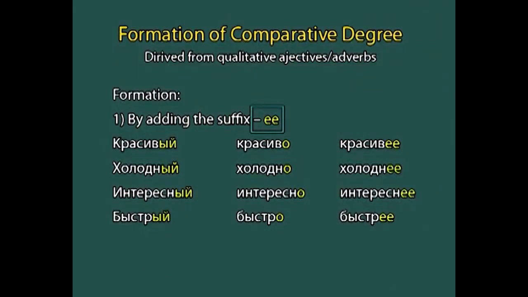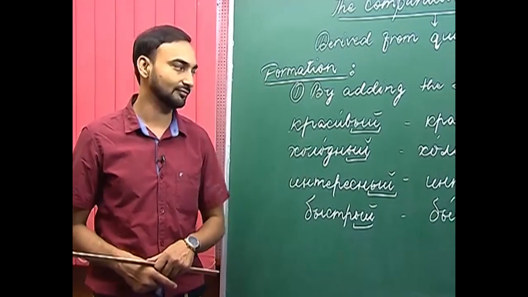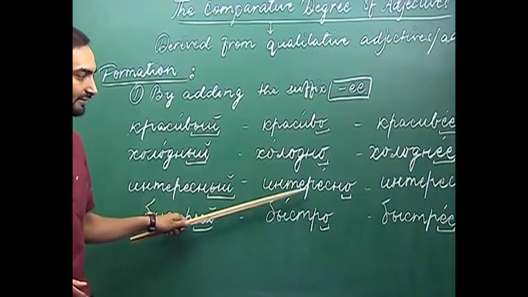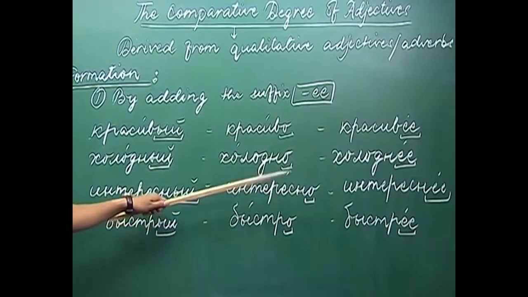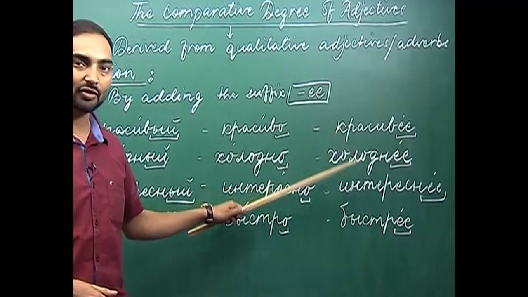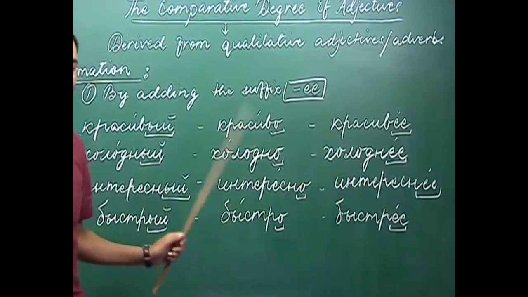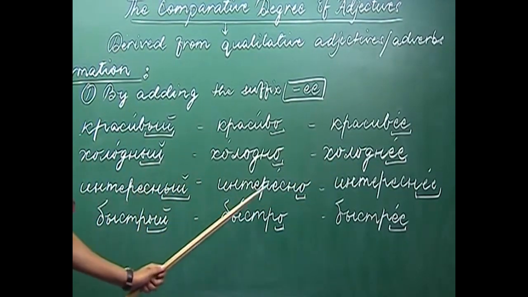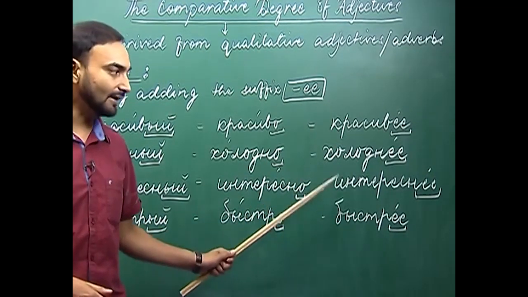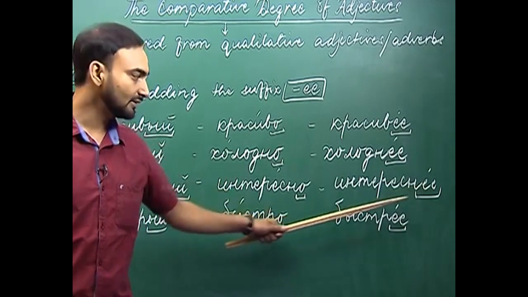The next example we have is интересный. Интересный is interesting. Интересный is an adjective. Интересно is an adverb, and what do we derive? So, what comparative degree do we form from this adjective or this adverb? We again do the same thing, we drop the ending and add the suffix ее.